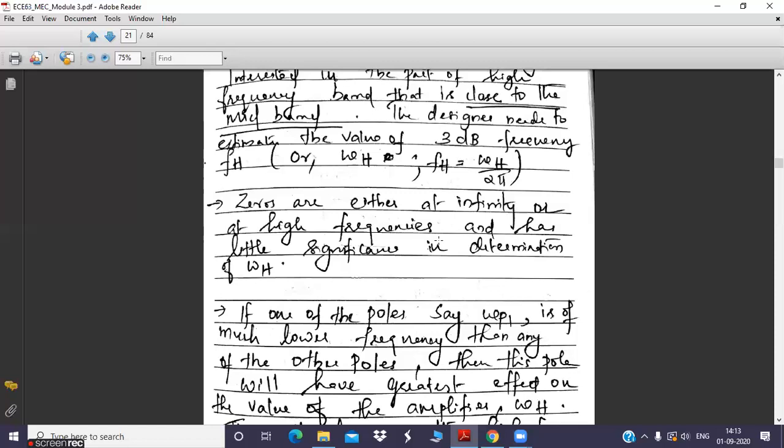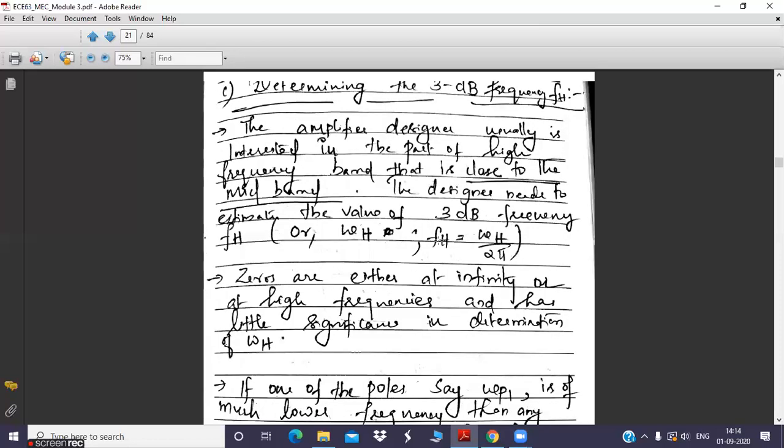You change the frequency of the input, and according to it you find the output as well as the gain of the amplifier. Until fh you get the maximum gain, that is your midband gain AM, and after fh your gain will decrease. For that purpose we find the cutoff frequency fh. Please remember, to find the cutoff frequency we need to do it analytically: we locate the zeros and poles of this high frequency gain function, and based upon that we calculate the value of the cutoff frequency.